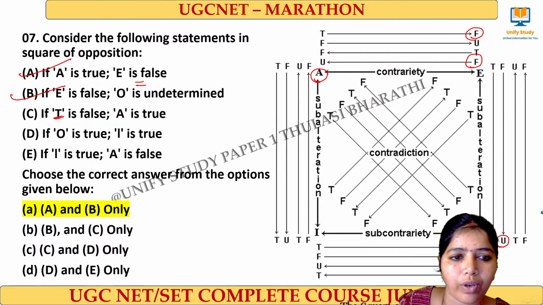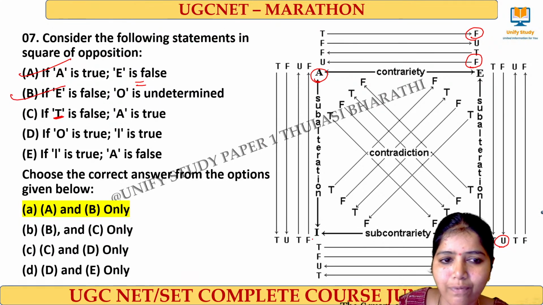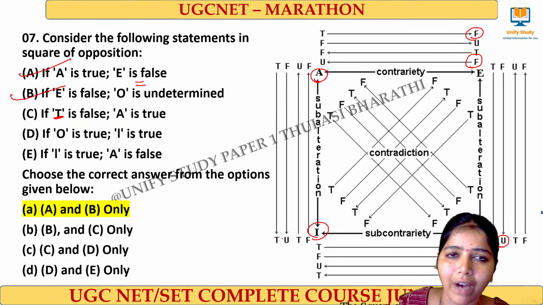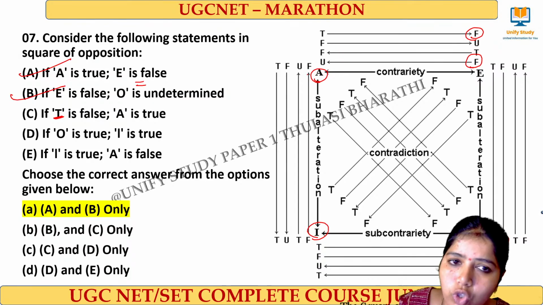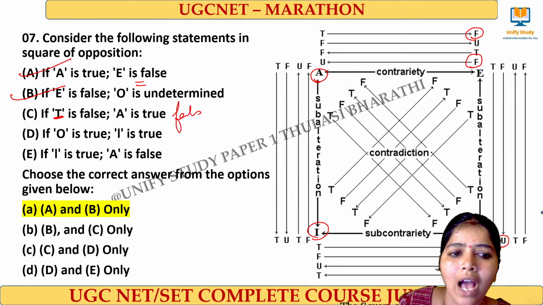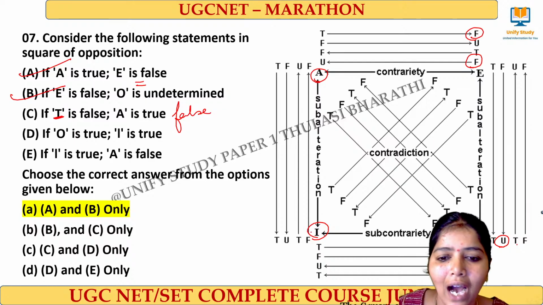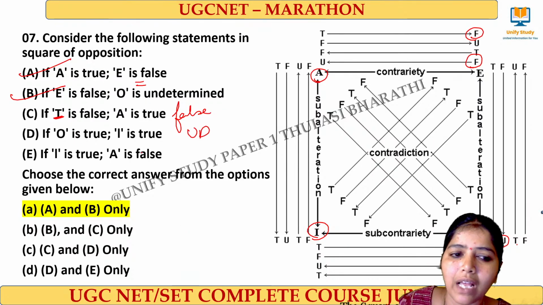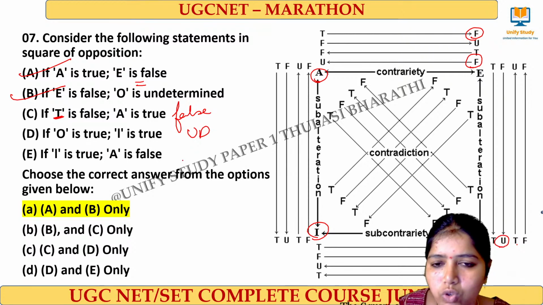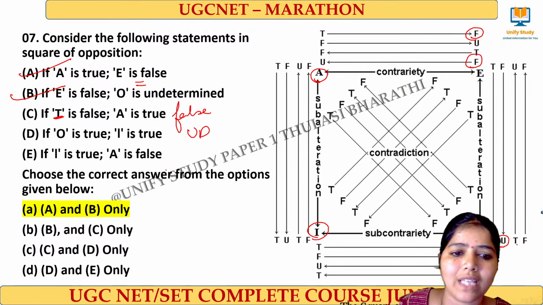If I is false, what about A? If I is false, then A will also be false. Here it is given as true. And if O is true, what about the I? If O is true, then it becomes undetermined. Similarly, if I is true, then A becomes undetermined.